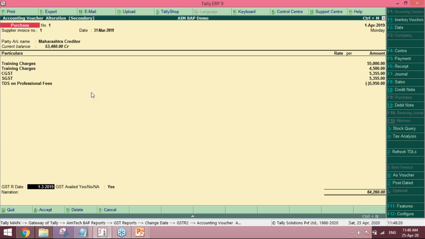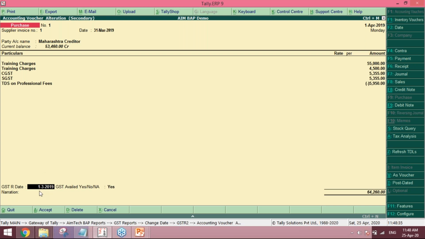The problem many chartered accountants and clients were facing was that they were not able to reconcile the statutory books and GST books in one go. For that we have given the GSTR date option here.